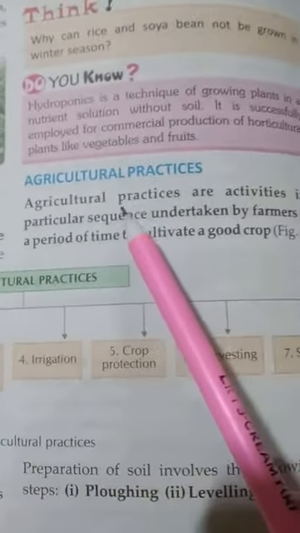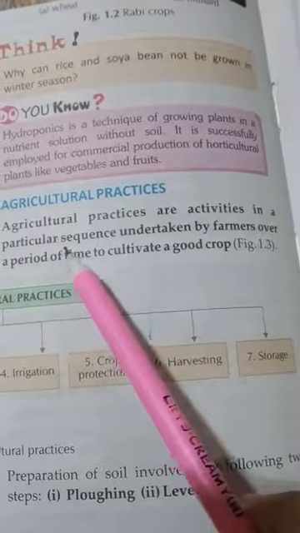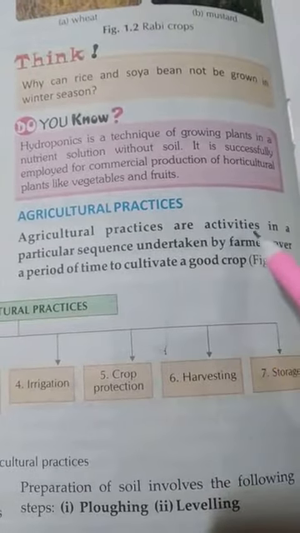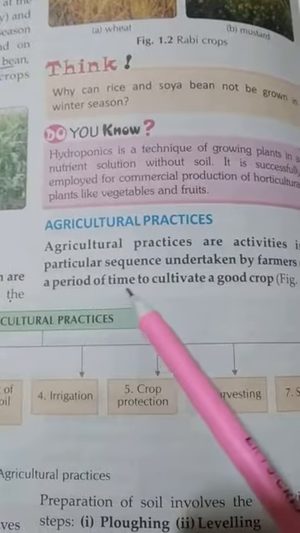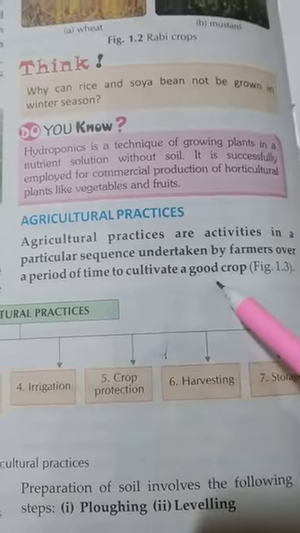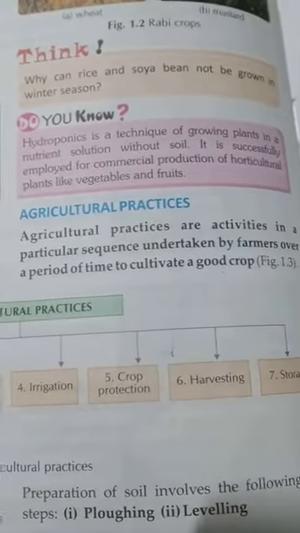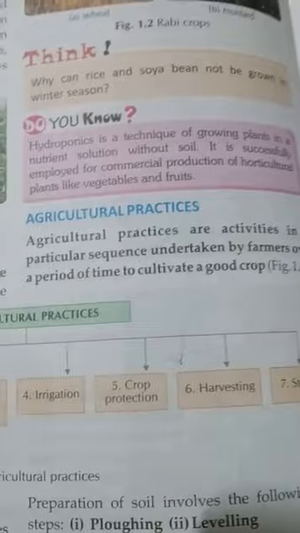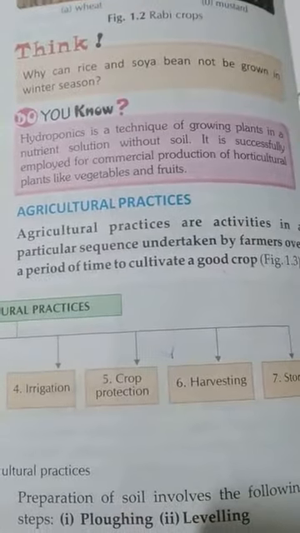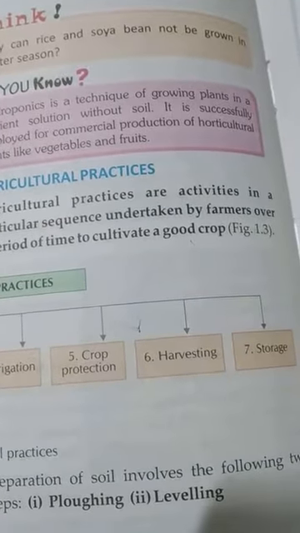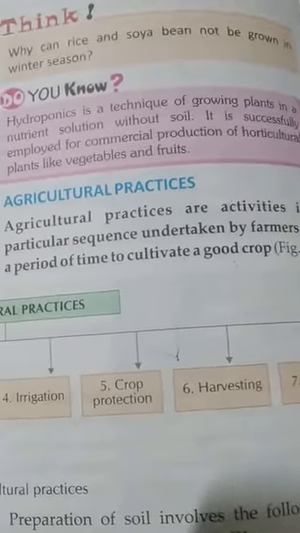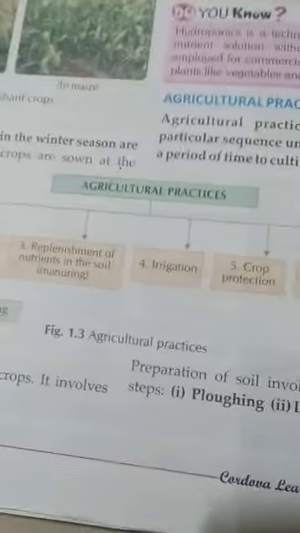Agriculture practices are the activities undertaken in a particular sequence by the farmer over a period of time to cultivate a good crop. These different steps take place from growing up to harvesting. That is agriculture practice.